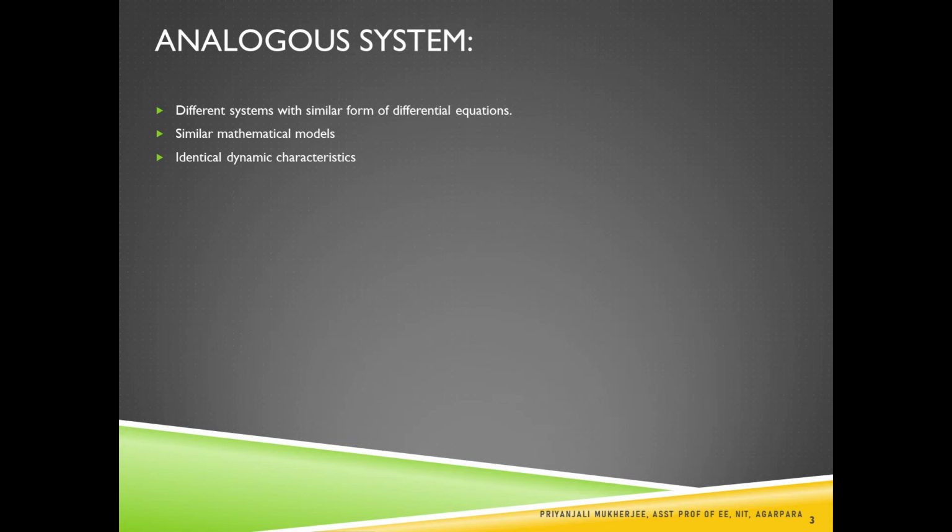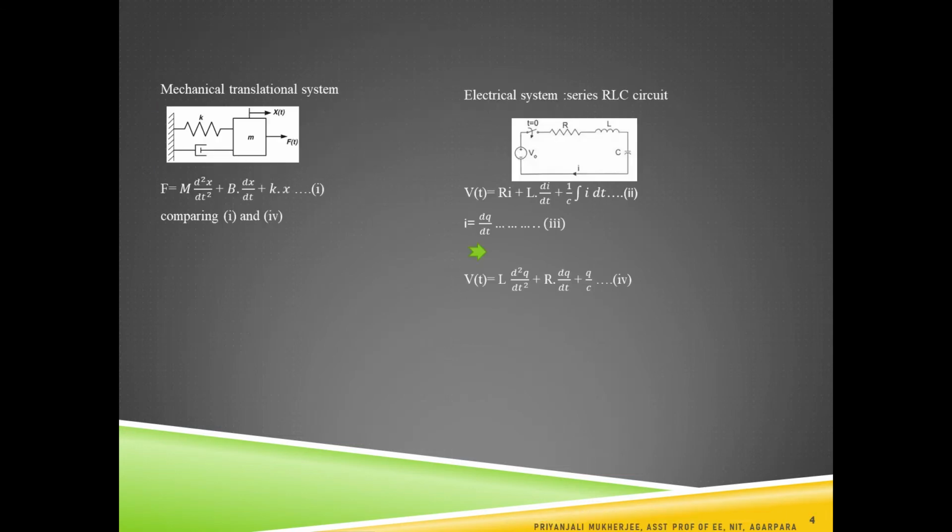If these three are obeyed, then both the systems are called analogous systems. And in this lecture, we will consider the analogous systems of mechanical and electrical systems, and vice versa.